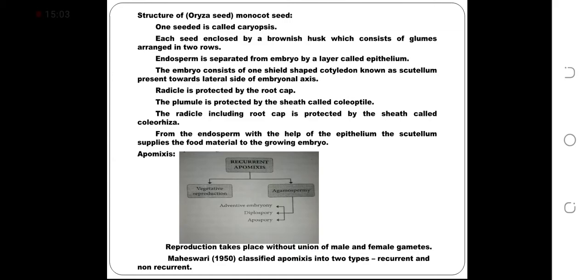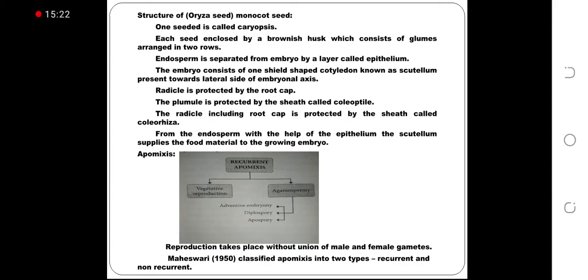Food is absorbed from the endosperm with the help of the epithelium. The scutellum supplies the food material to the growing embryo. Now apomixis.